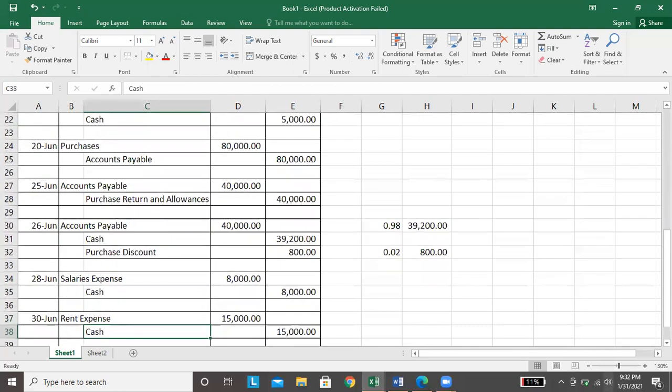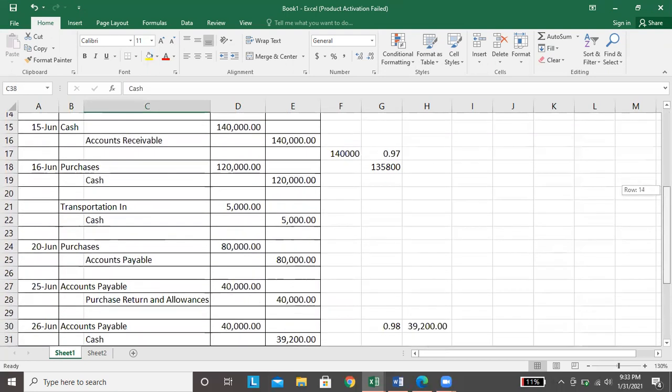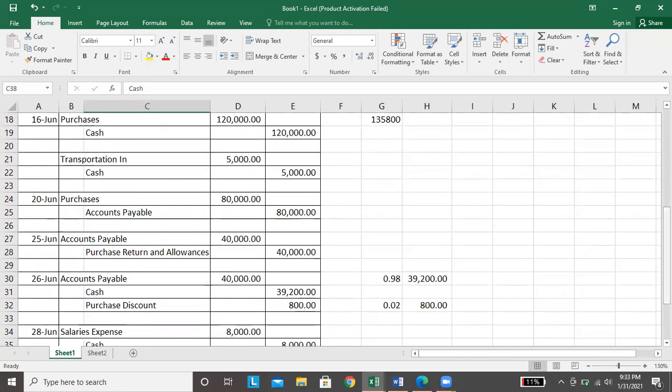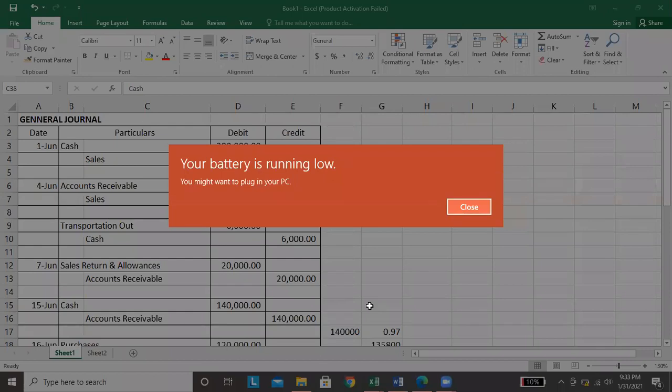Okay, ganun lang. Okay, so you just familiarize with the typical entries kasi nga paulit-ulit lang naman. So may sales, may purchases, depende na kung magbabayad ng cash or uutangin, ganun. Tapos, may mga returns at saka transportation cost na involved sa transactions. Okay, so that's it. Okay, for the next vid, I will continue with the preparation ng income statement.